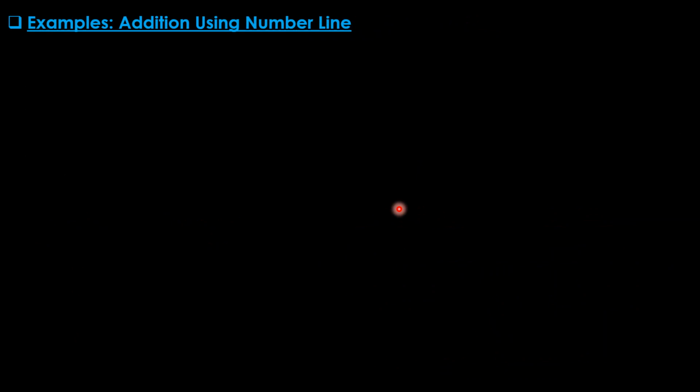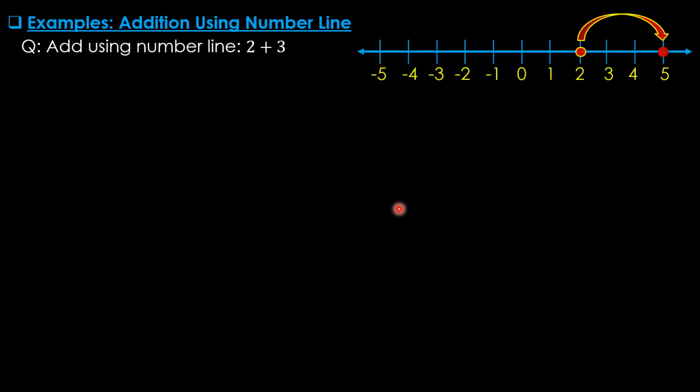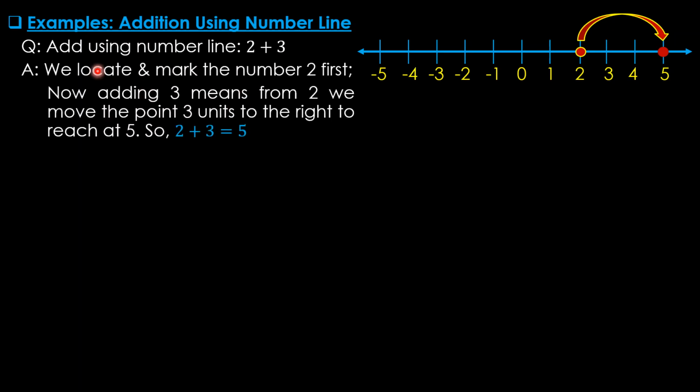Examples: addition using number line. Add using number line 2 plus 3. So this is the number line from 0 to the right side, 1 2 3 4 like this, and on the left side minus 1 minus 2 like this. If we want to add 2 and 3, we locate and mark the number 2 first. Now adding 3 means from this 2 we move the point 3 units to the right. Because it is plus 3, that's why we are moving towards the right side to get 5. So 2 plus 3 equal to 5.